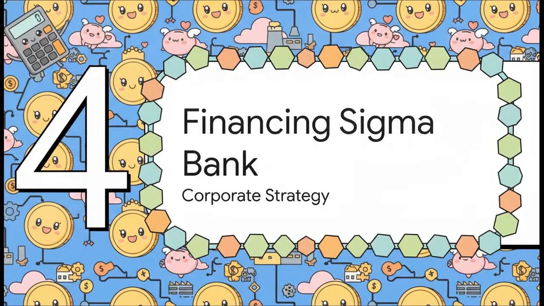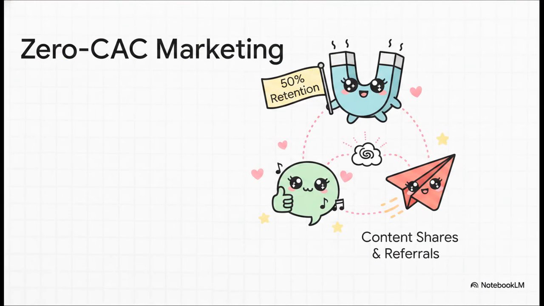All right, phase 4, financing Sigma Bank. This is the corporate strategy. So how do we sustain this explosive trajectory without just burning through capital? We use what's called a zero CAC framework. CAC stands for customer acquisition cost.